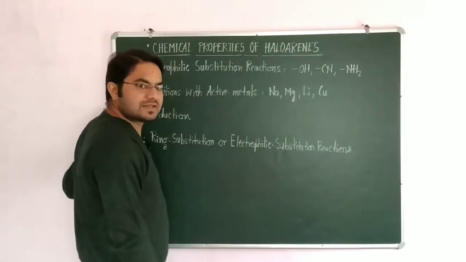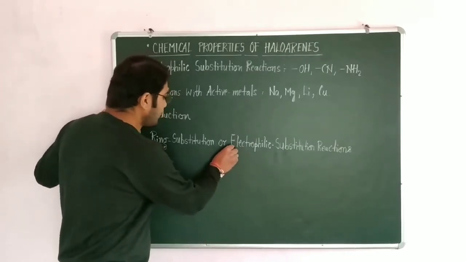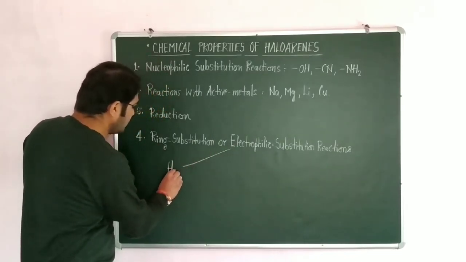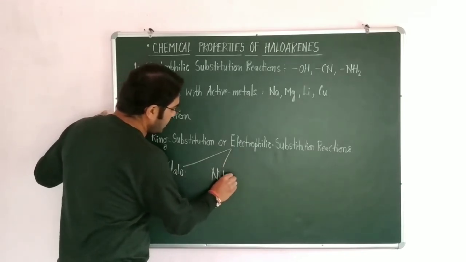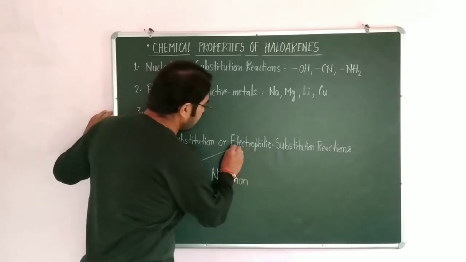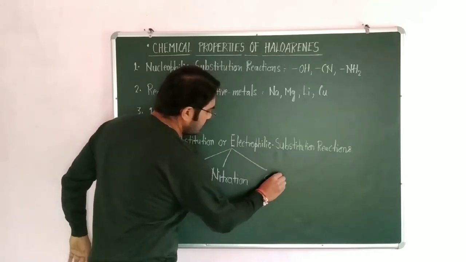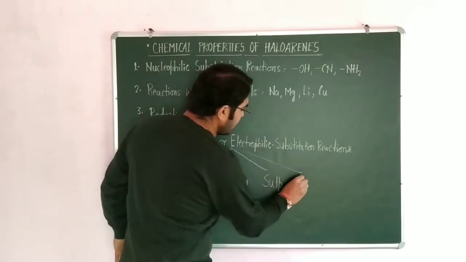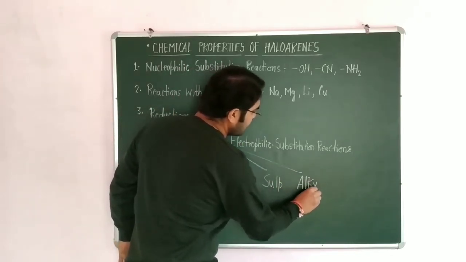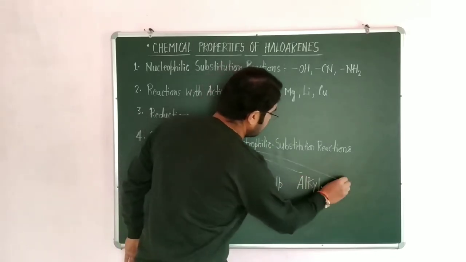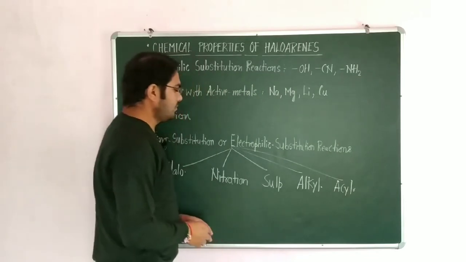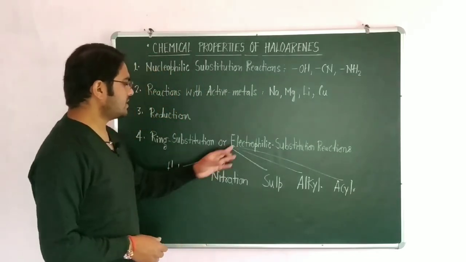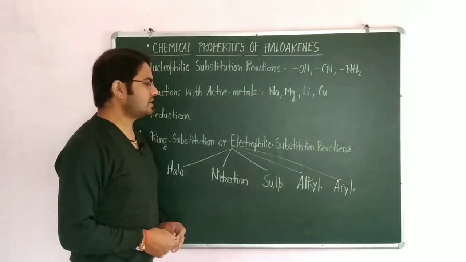So in electrophilic substitution reaction there are 5 reactions. One is halogenation, second is nitration, third is sulfonation, fourth is Friedel-Crafts alkylation, and the final is acylation. So these are very important reactions, and these are known as electrophilic substitution reactions.